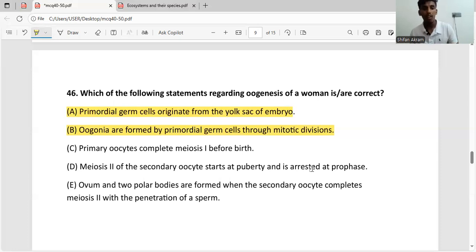But here they are saying two polar bodies are formed, and this is correct, because another polar body is formed when meiosis 1 is completed. When meiosis 1 is complete, the primary oocyte develops into the secondary oocyte and a first polar body. So the two polar bodies are the first polar body and the second polar body. So this is also correct. The correct answers are A, B and E.